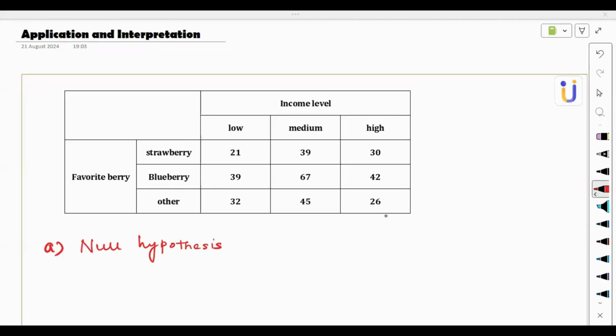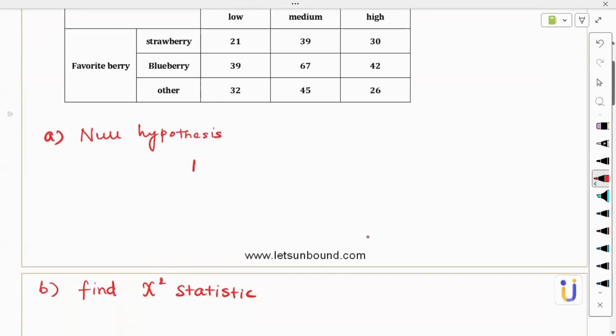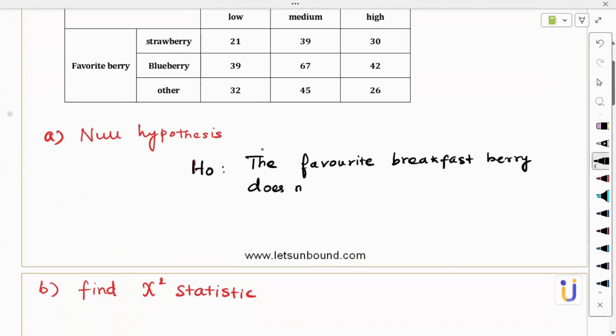Let me write the null hypothesis. H naught: the favorite breakfast berry does not depend on the income level.